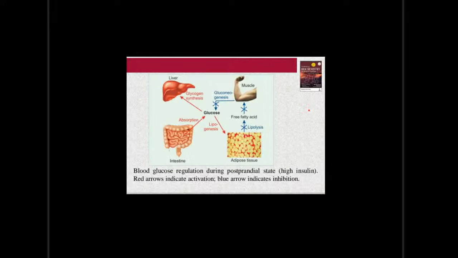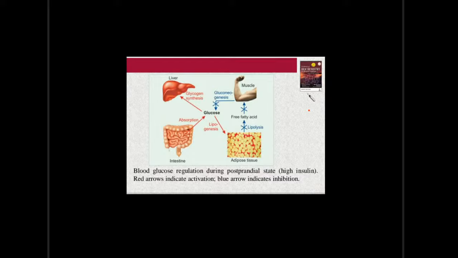You can see in this diagram, it is clearly taken from DM Vasudevan sir's textbook. It is clearly mentioned that in the blood glucose regulation during the postprandial state, there will be a high insulin level, right? You can see the red arrow indicates activation and the blue arrow indicates inhibition. The glucose will be converted into glycogen, glycogen synthesis, and that takes place in the liver. Second, the glucose will be converted into fat. That is lipogenesis, which takes place in the adipose tissue.